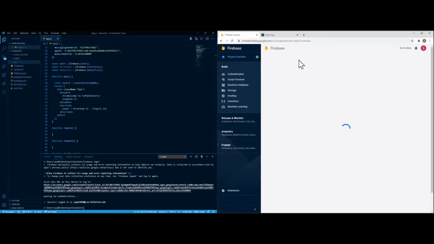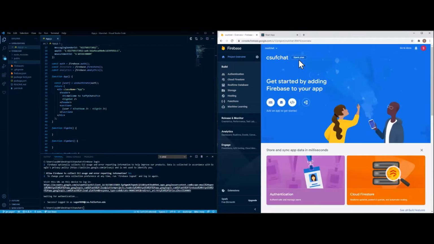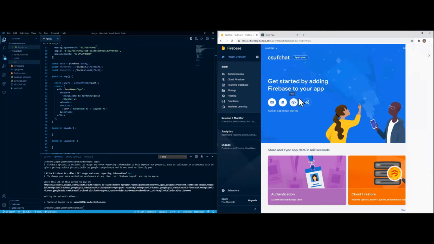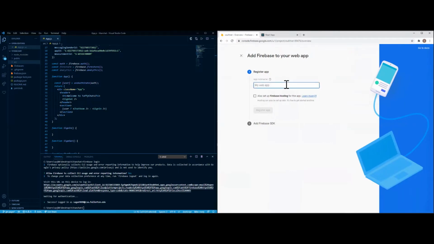And I'm going to show you guys how to do everything else. I'm not going to use the CSUF chat project page. I'm going to go back to the one that I had originally just because it has everything, but I'll show you how everything works from here. So while you guys are on this, I'm going to show you the CSUF chat page for now. You're going to click web to click the project that you're going to use. Your web app, so just call it CSUF chat.